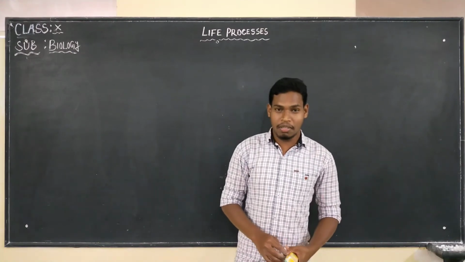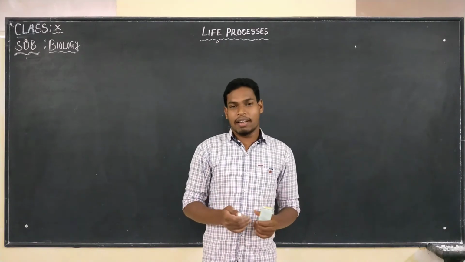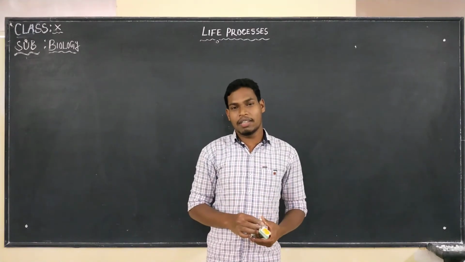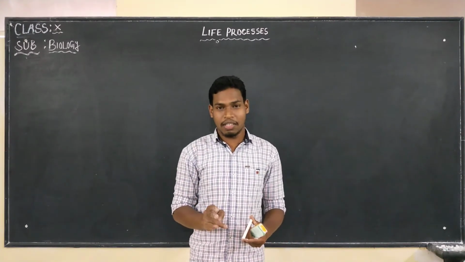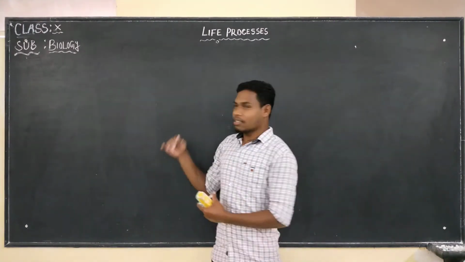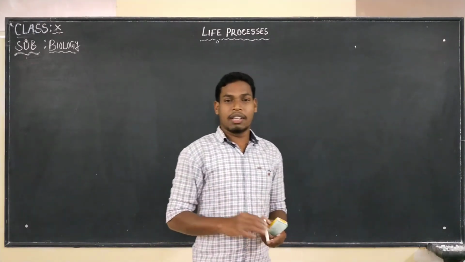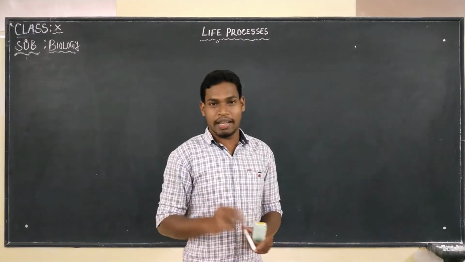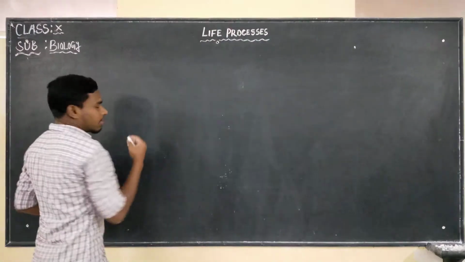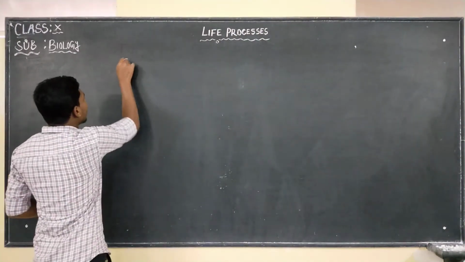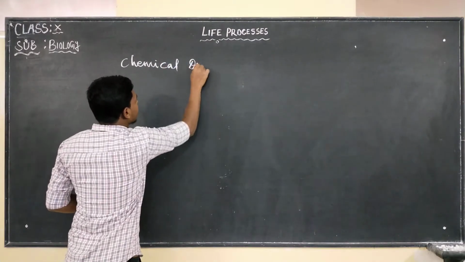Chemical digestion of food. Okay. So far we have completed the alimentary canal and structures, and the associated glands known as the liver and pancreas. In today's video we are going to discuss the chemical digestion of food. Here we will be discussing the digestive juices as well as the enzymes that are involved in digestion. So our topic today is chemical digestion.